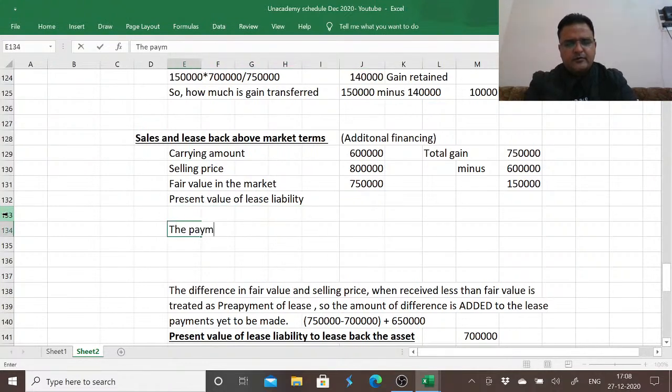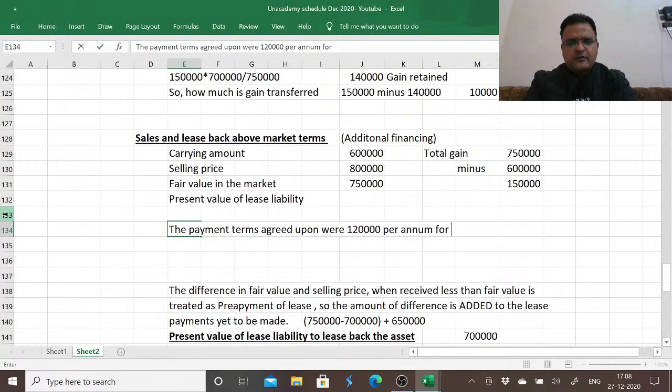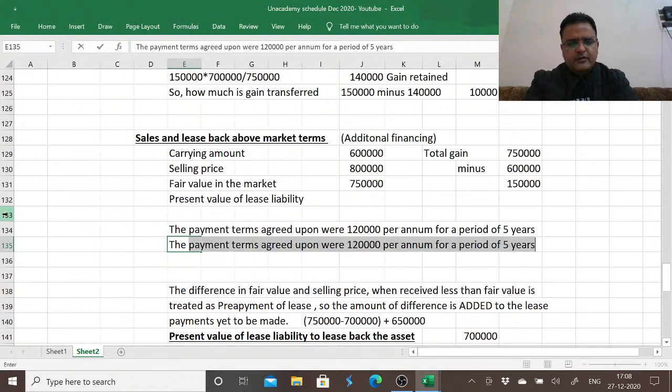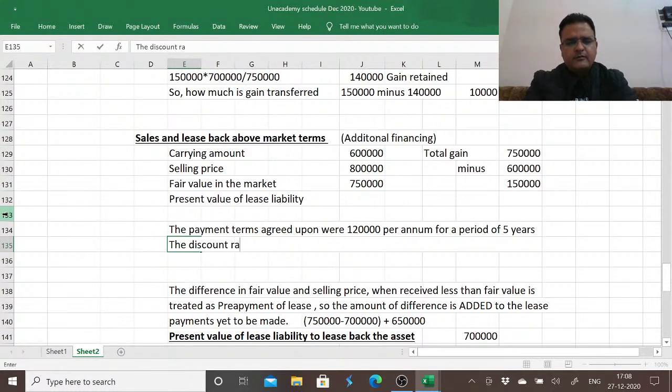The payment terms agreed upon were 1,20,000 per annum for a period of 5 years. The discount rate applicable is 4.5%, or we can say 5%.